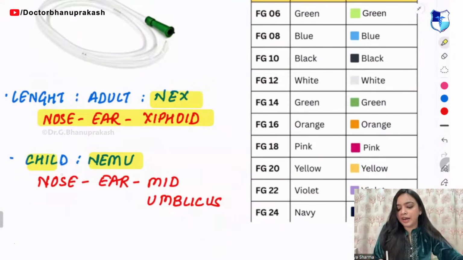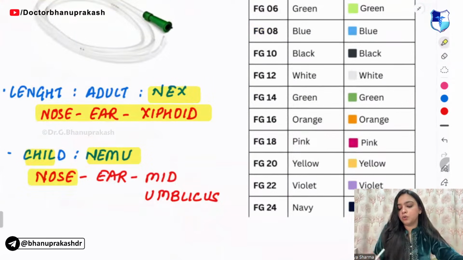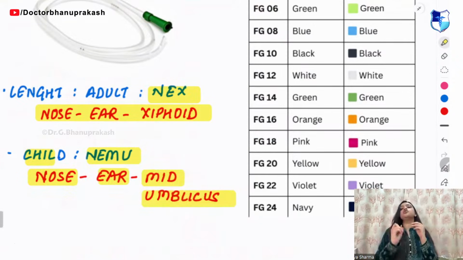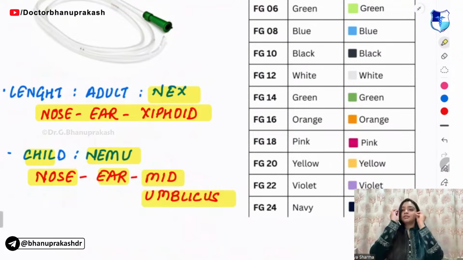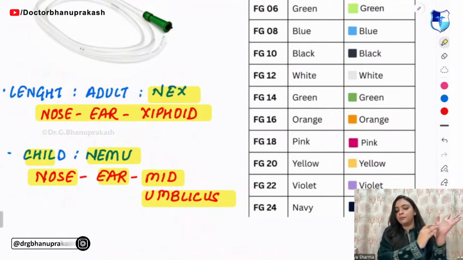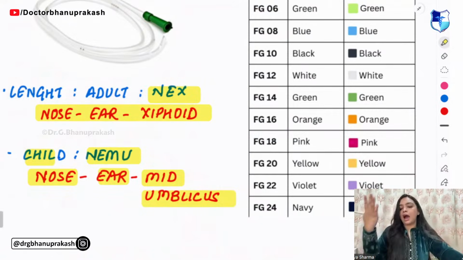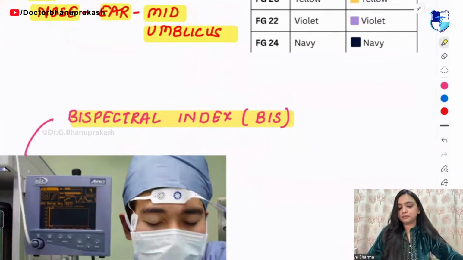You know Finding Nemo, there was a cartoon. So NEMO is nose, ear and mid umbilicus.